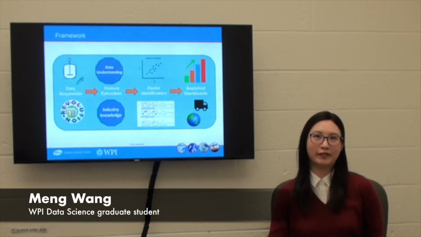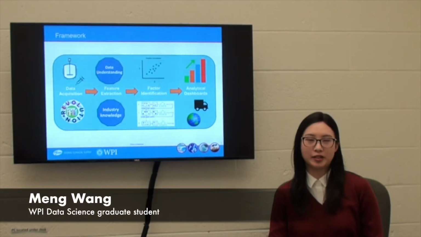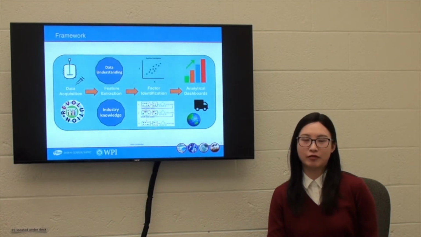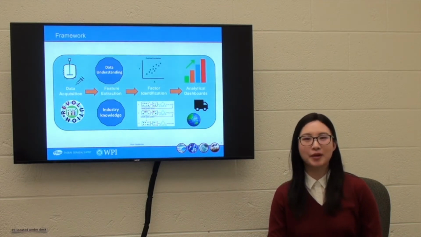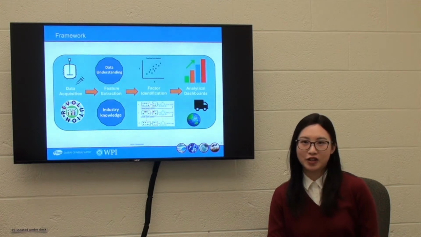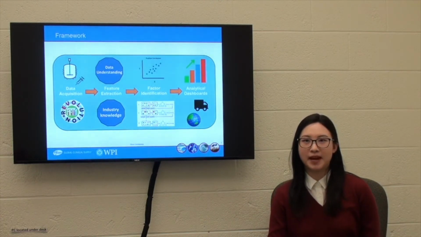This is the framework of our project. The first step is to fetch data from their database, Revolution. In Revolution, there are many tables such as patient recruitment, center inventory, and depot inventory. The second step is to generate many potential features that may have influence on the waste ratio, based on our domain knowledge and understanding of Pfizer's historical data.